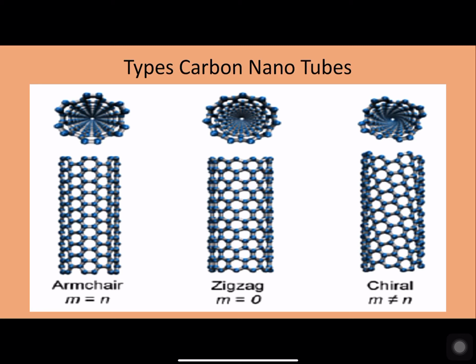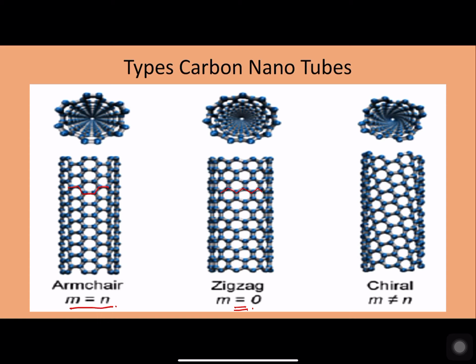So this is how we can see it. Whenever m is equivalent to n, we get armchair type carbon nanotubes. Whereas when m is equivalent to 0, we observe zigzag type carbon nanotubes being formed.